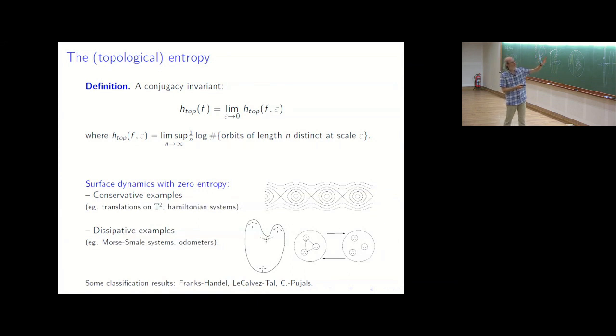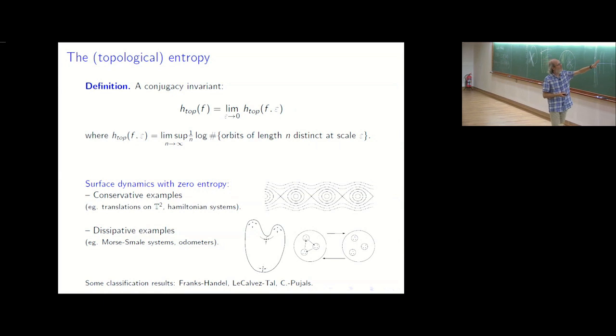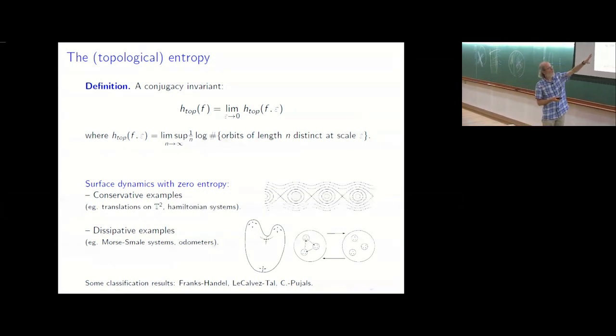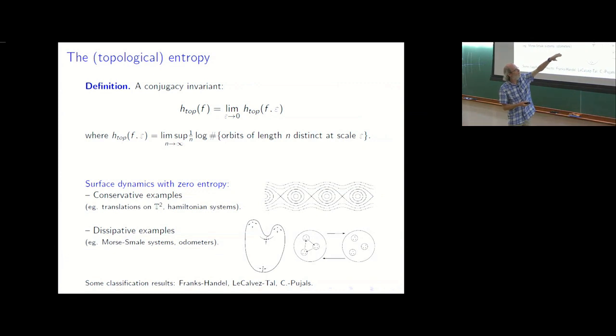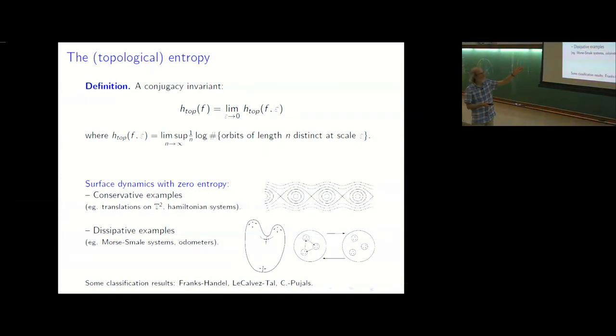So when you have 0 entropy, here are some examples. You have translations on the two torus. You have the time one map of a Hamiltonian system for the pendulum. So here the orbit sits inside invariant lines. So there are systems that you really understand well.